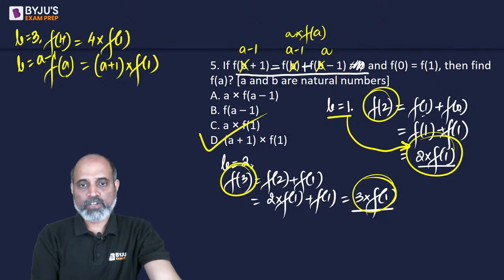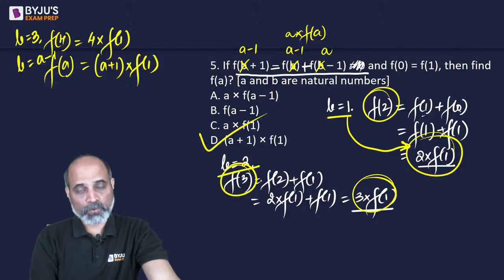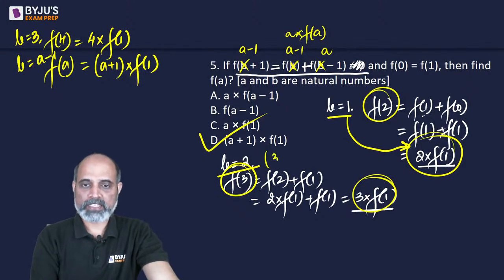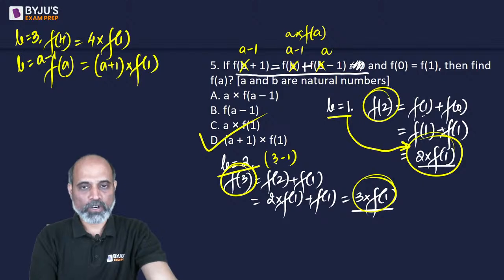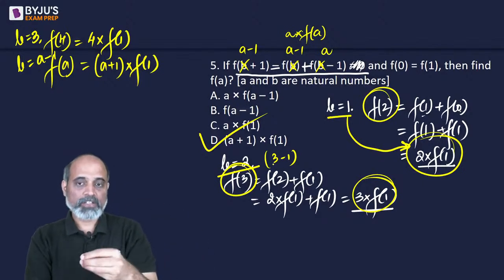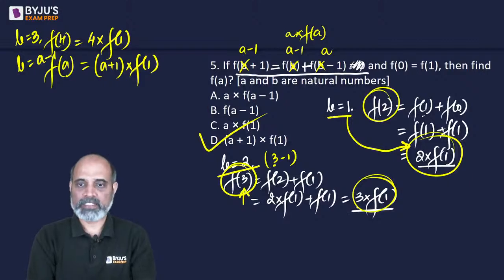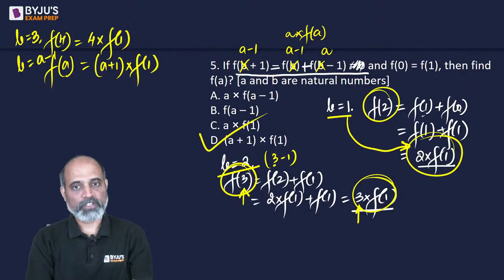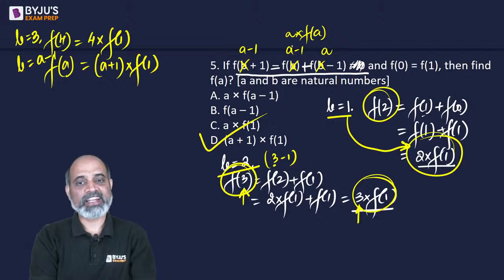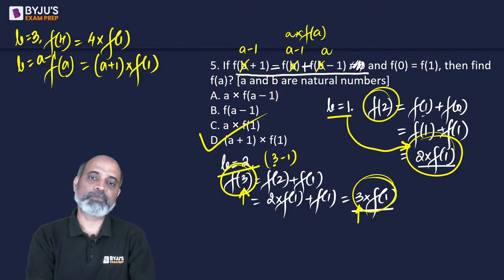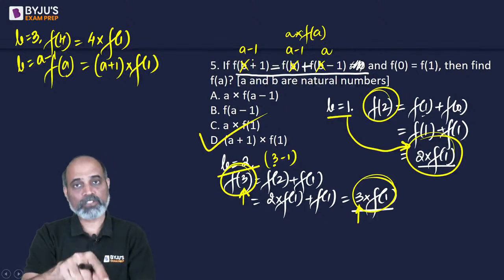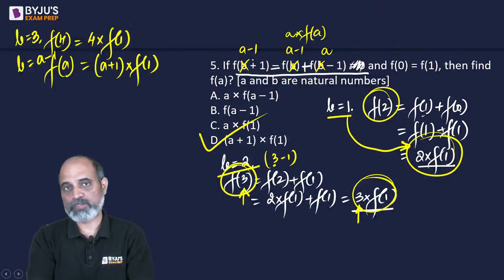Okay, so when I put b is equal to 2, which we can write as 3 minus 1. Whatever I write b as, that larger number goes at that place and the same number becomes the coefficient. So instead of b, if I write a minus 1, I will be getting a plus 1 times f of 1.